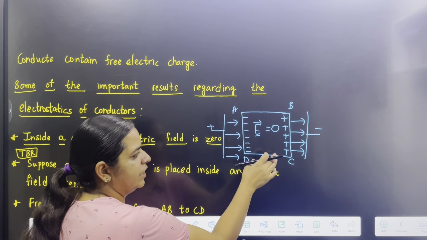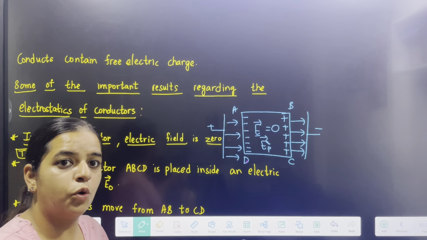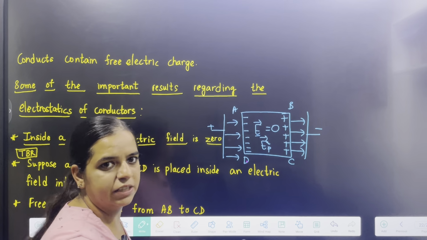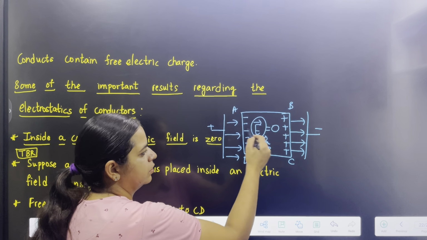This will make their own electric field, that is Ep, which will oppose the electric field E.